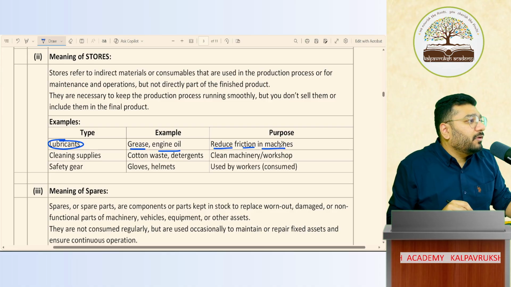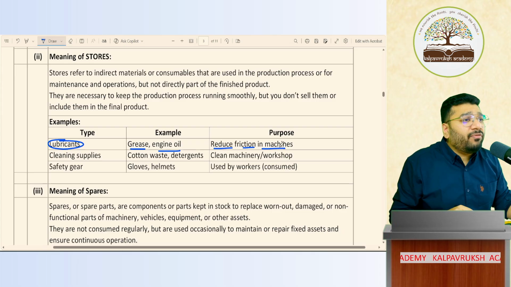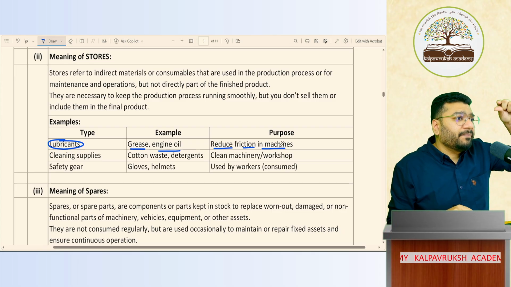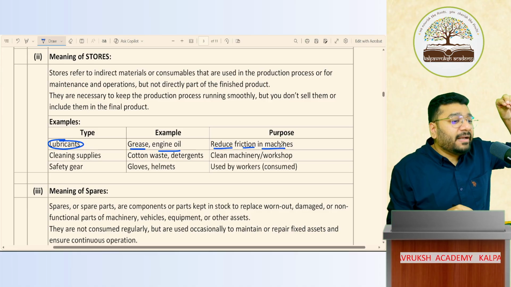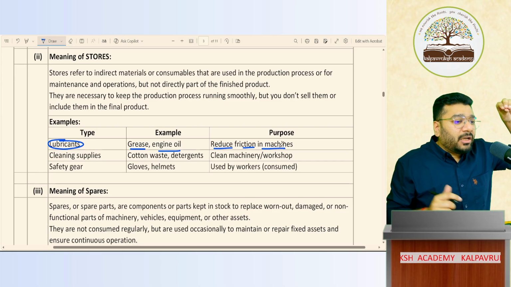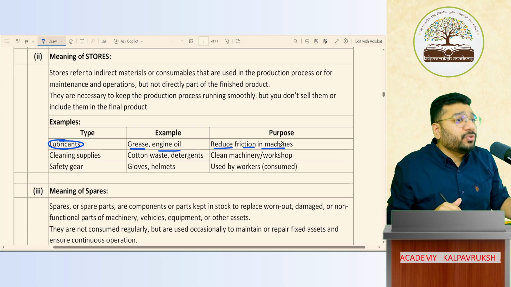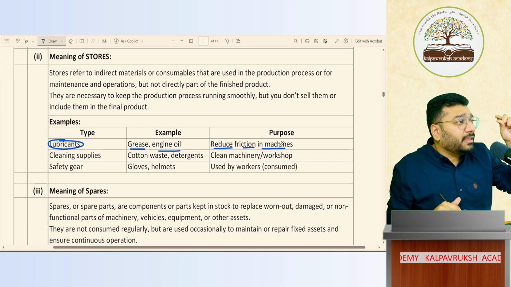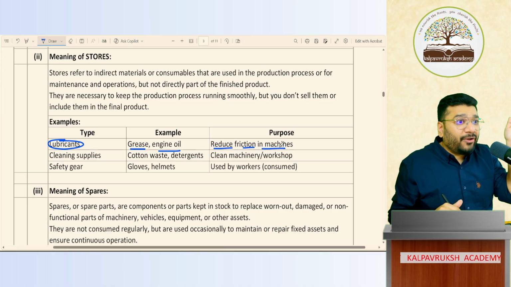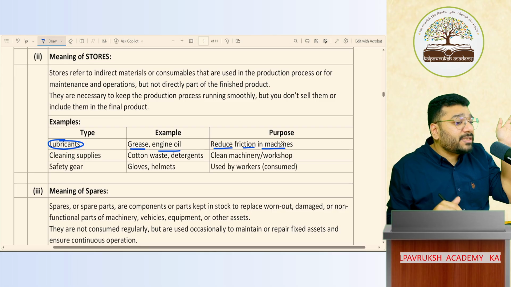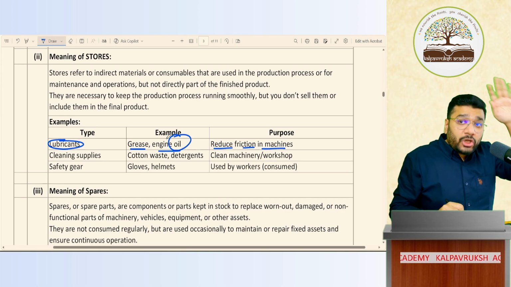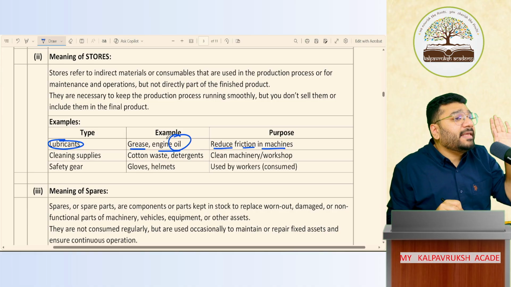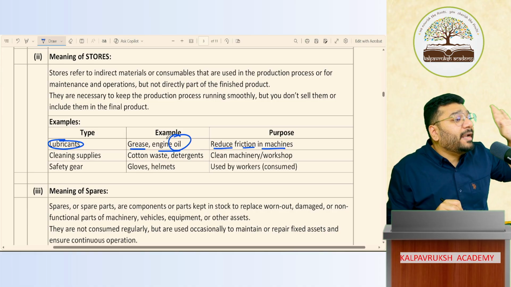Now, all of you know that when a machine is running for a continuous period, there is grease in the machine to avoid friction, lubricant, oil. Yes or no? When the machine is continuously used, after a period the grease and oil get dried. Even in our car, when you give it for servicing on a regular basis, you're supposed to put oil. We call it oil servicing. So a lot of machines require oil, grease and lubricants for the purpose of avoiding friction.